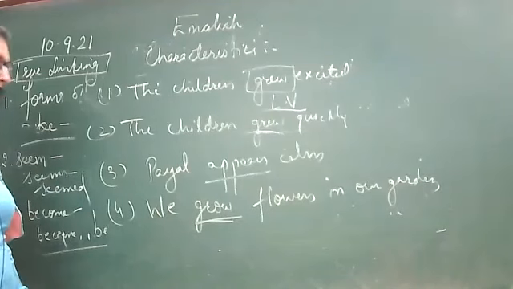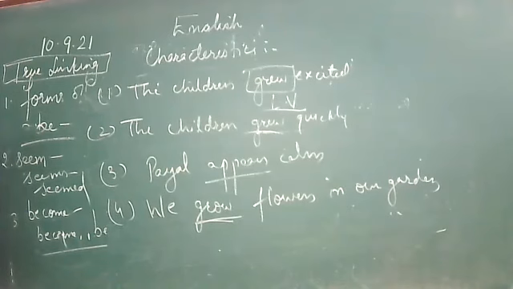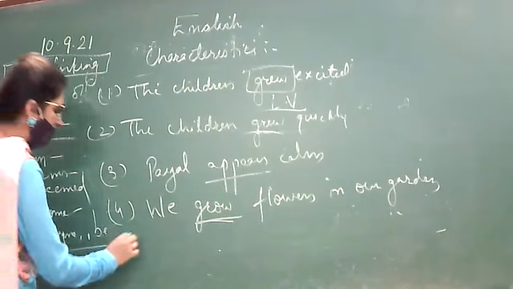Suppose I replace it, ma'am. We are flowers in our garden. We become flowers in our garden. It is not making any meaning, so it is not a linking verb.